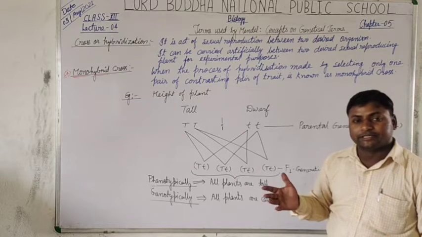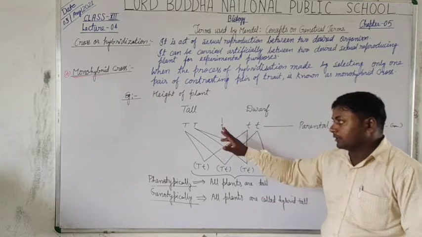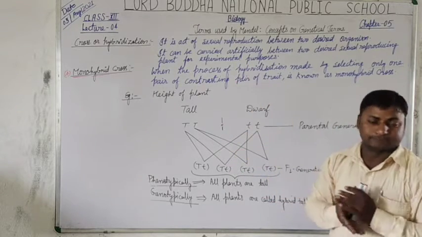You cannot differentiate by observation which are pure tall or hybrid tall, because both look the same.